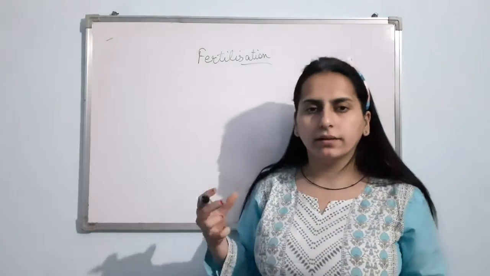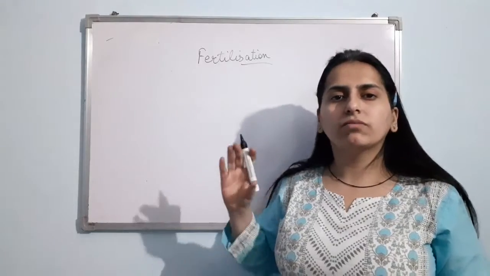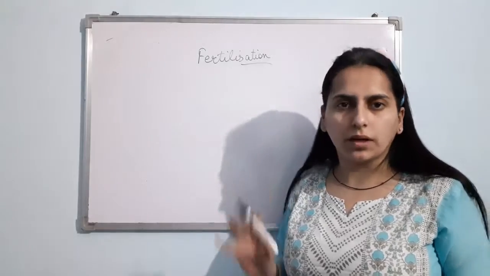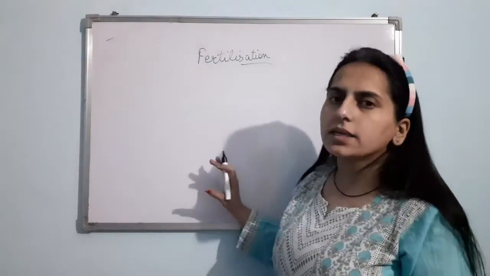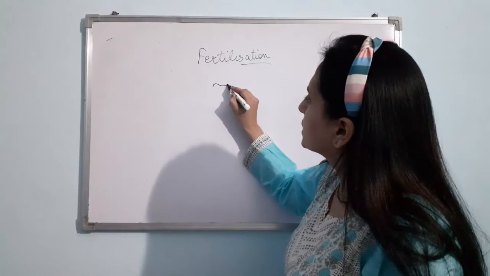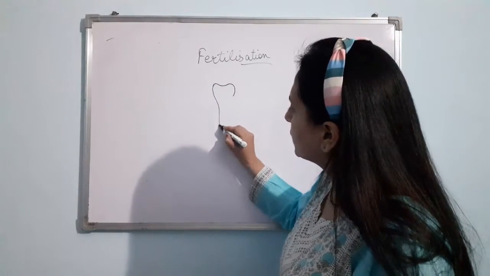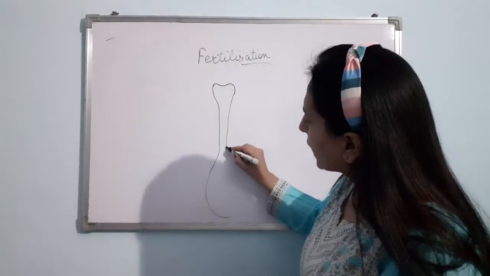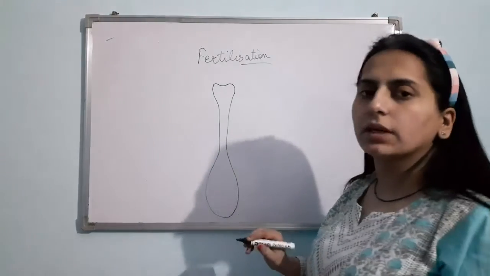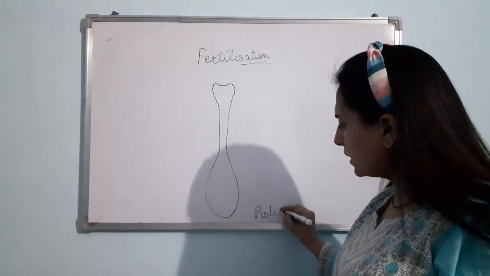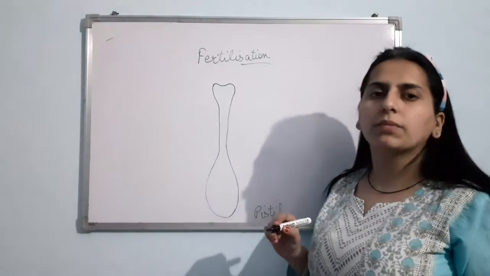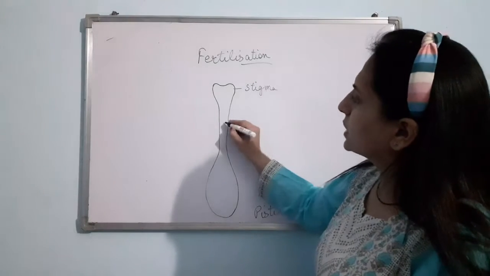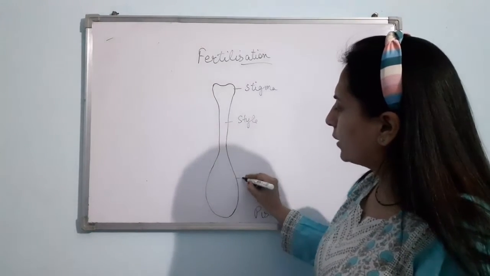As we have studied, by the process of pollination, pollen grain will reach the stigma. Right? Now, just understand what will happen. This is stigma, then style, and then ovary. That is the female reproductive part of the plant, or I can use the term pistil. Pistil is the female reproductive part of the plant. This is stigma, style, and ovary.